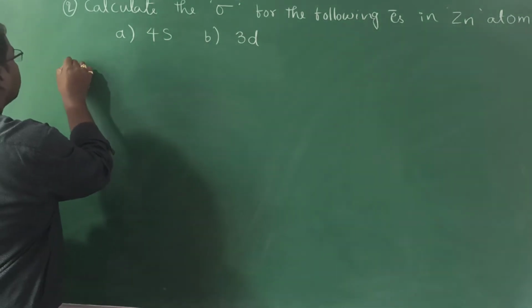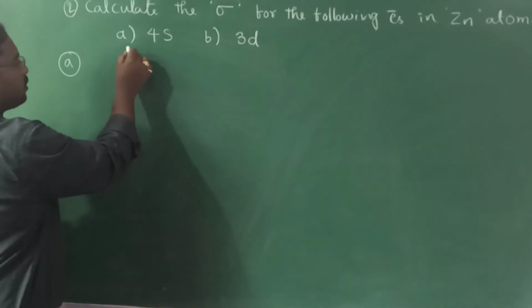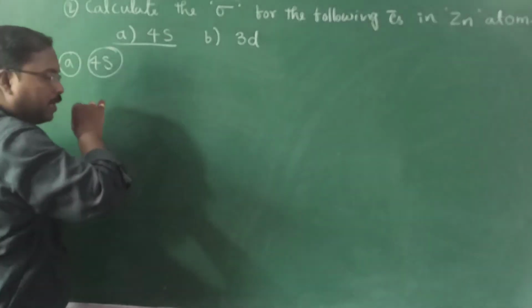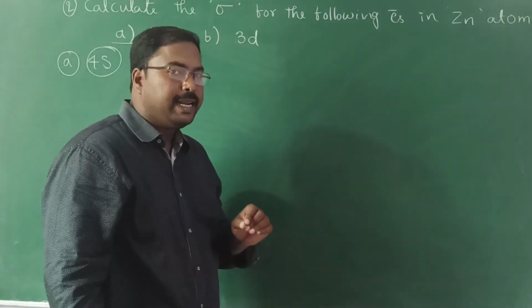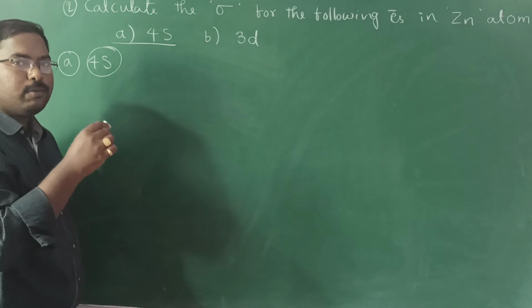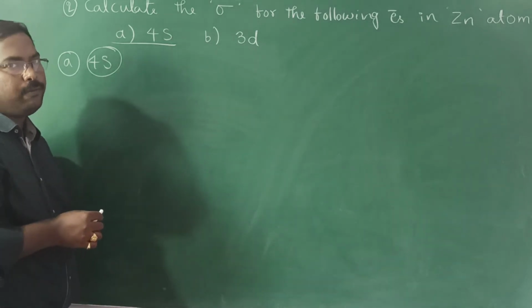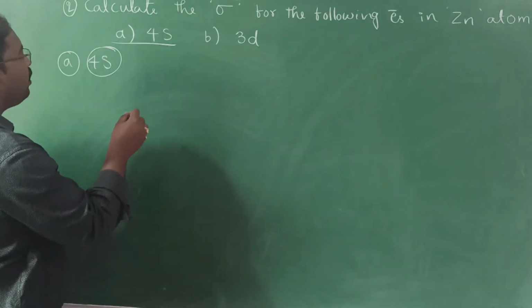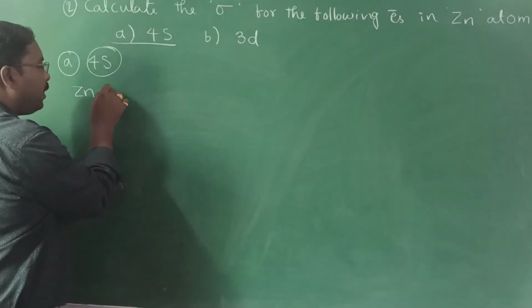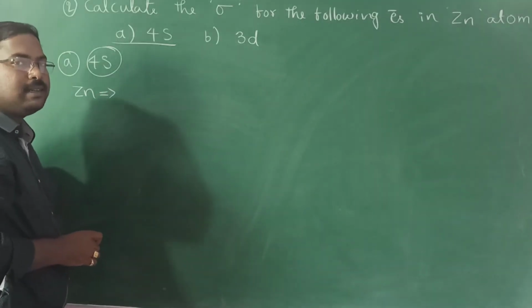Now coming to the solution. Let us come to the first question. For the electron present in the 4s orbital, let us calculate the screening constant. Our first task is to write the electronic configuration. What is the electronic configuration of zinc? We know the atomic number of zinc is 30.